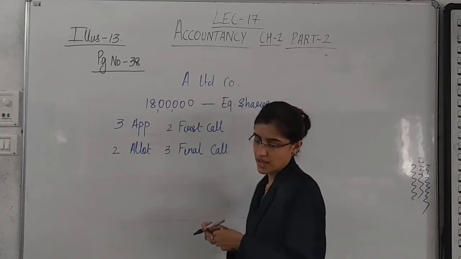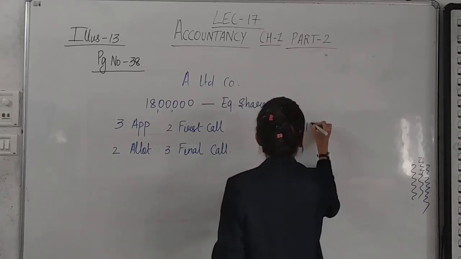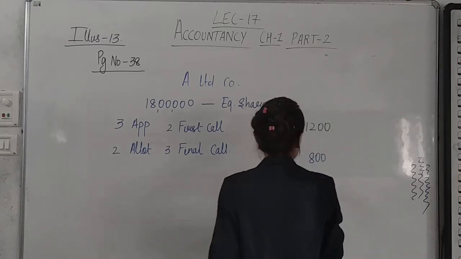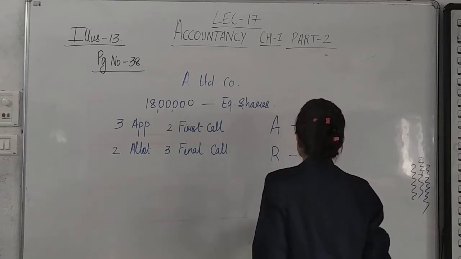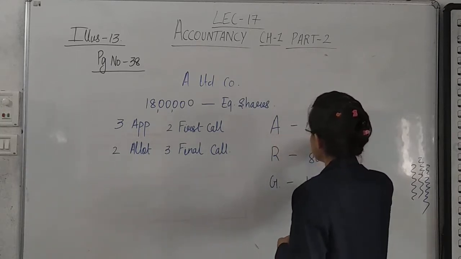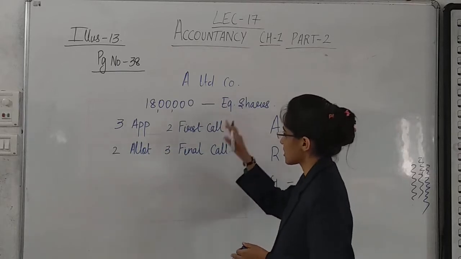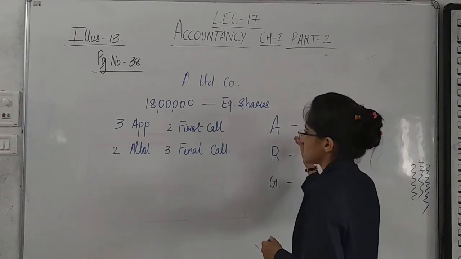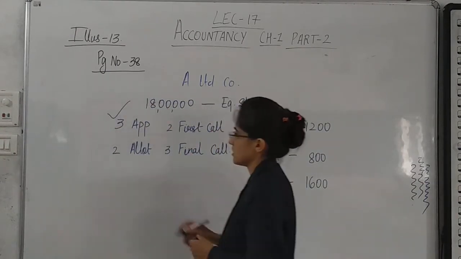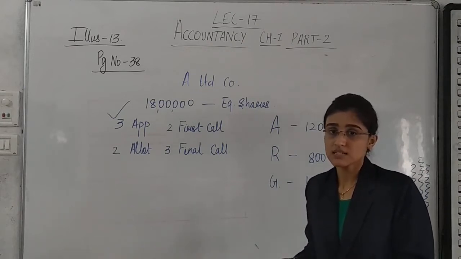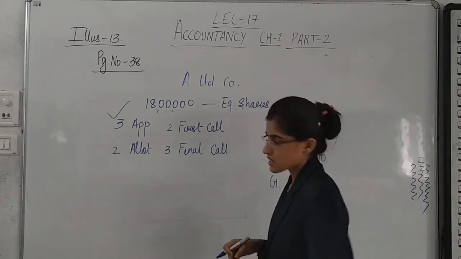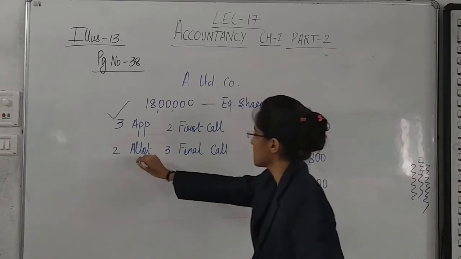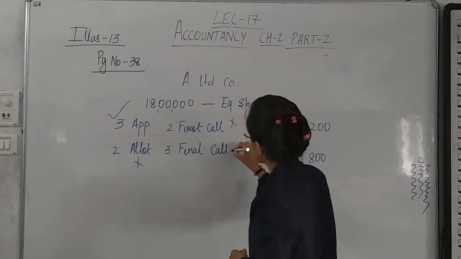Ami is having 1200 shares, this one is having 800, and the last one is having 1600 shares. Ami did not pay allotment money, nor did she pay first and final call.